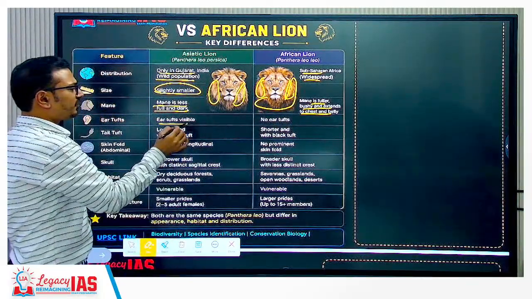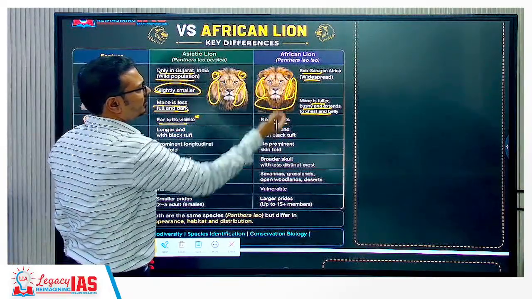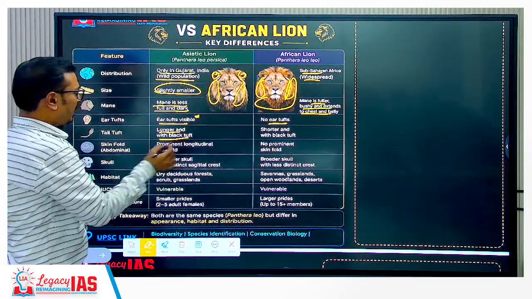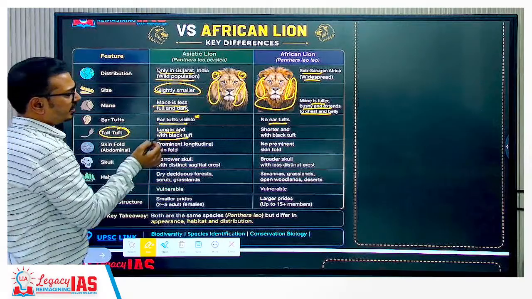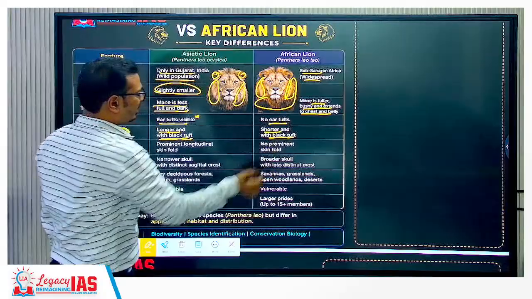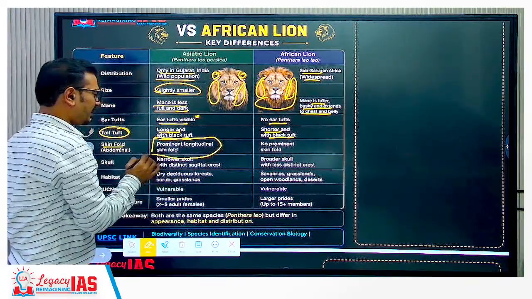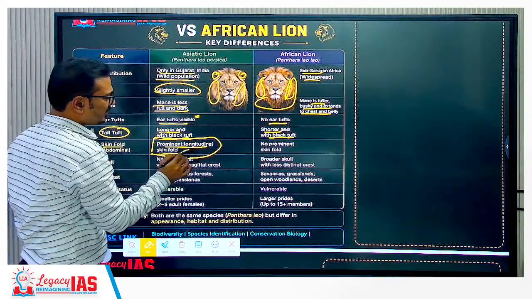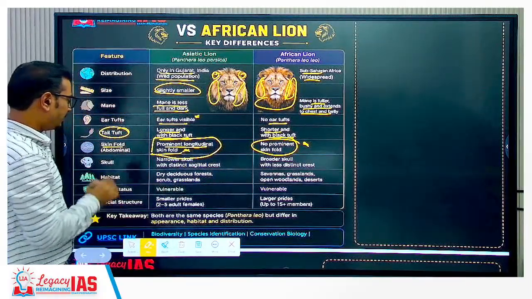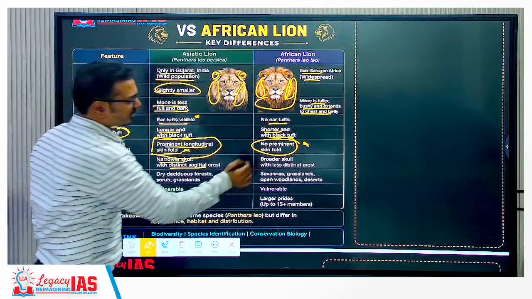Then ear tufts are more visible in Asiatic lions, and not especially visible in African lions. Then tail tuft: it is longer with a black tuft in one and shorter with a black tuft in the other. The skin fold is a unique feature of Asiatic lions: a prominent longitudinal skin fold which is absent in African lions. Then the skull: a narrow skull with a distinct sagittal crest in Asiatic lions, and a broader skull in African lions.